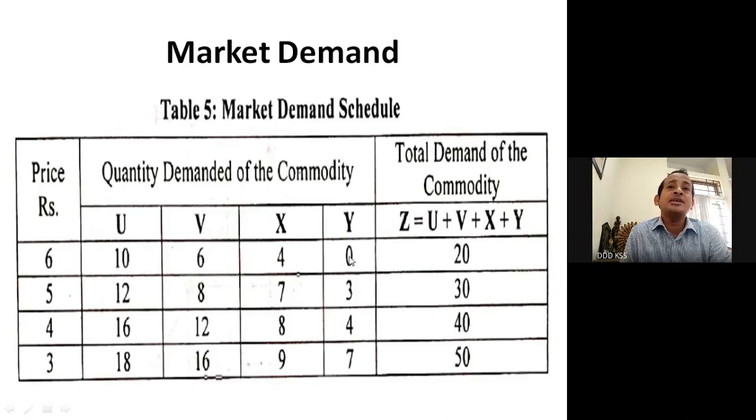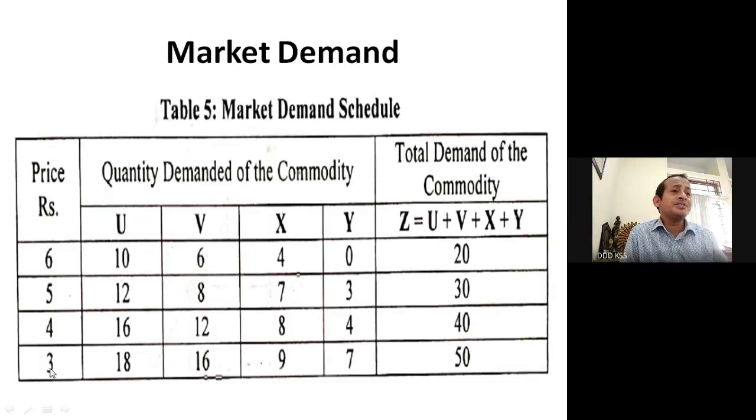Now here you can see earlier at rupees 6, one consumer was not willing to purchase. But when the price decreased, gradually he started purchasing.